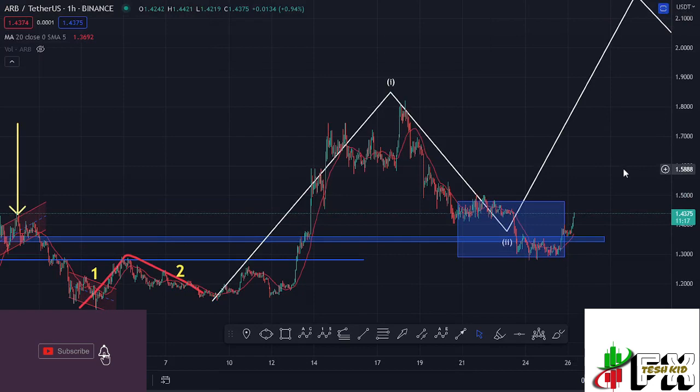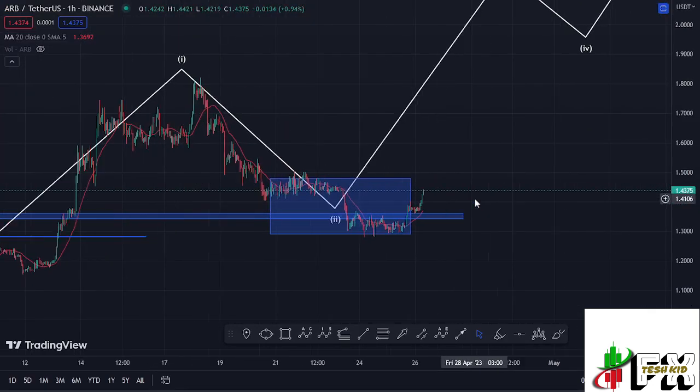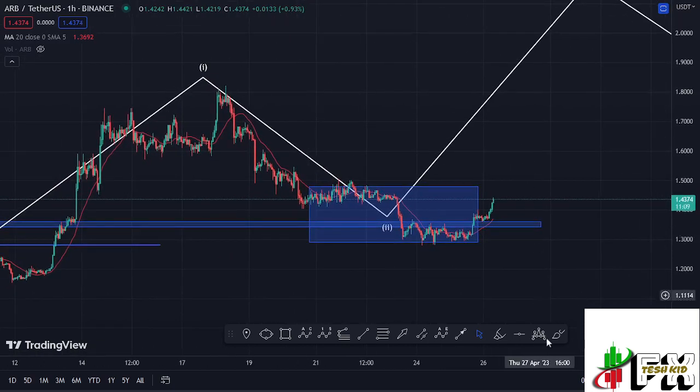Welcome back to Tech Kid Effects for another Arbitrum, ticker symbol ARB, price prediction update, which at the time of this recording is holding above the 20-day MA here on the 1-hour chart, which is now acting as support. We are also holding above a key area of support at around the $1.35 mark, which is also acting as support for us to continue gearing up.